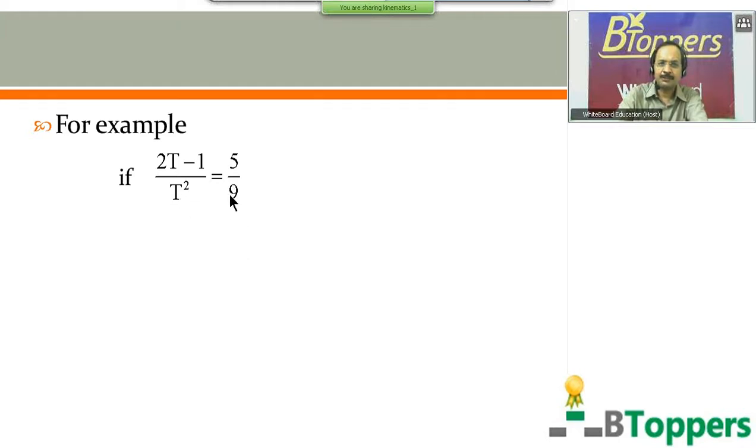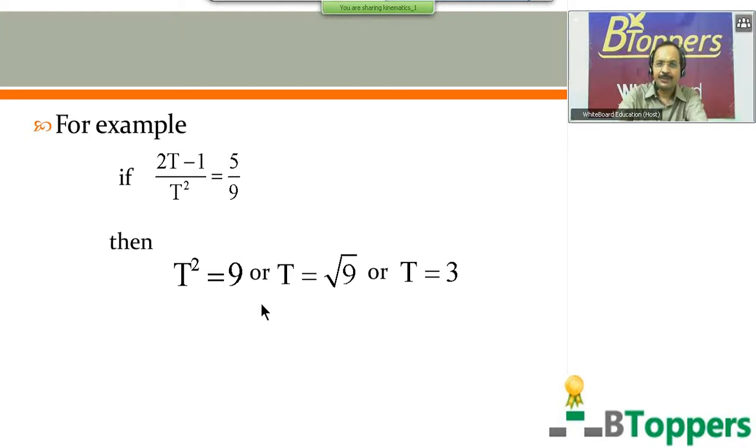Here 5 is an odd natural number, 9 is a perfect square natural number. Then t square can be taken as 9 numerically, t equal to root 9 or t equal to 3. That means the total time of free fall is 3 seconds. It means if you are given that a freely falling body covers 5 by 9th part of the total distance during the last second of its fall, you can directly conclude 3 seconds.